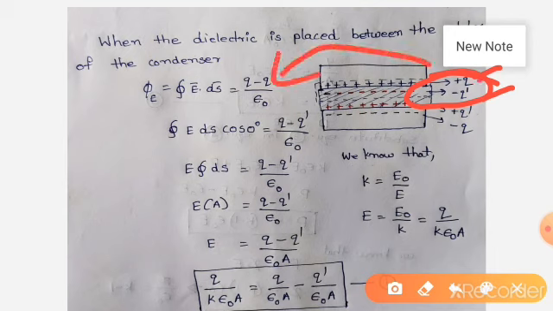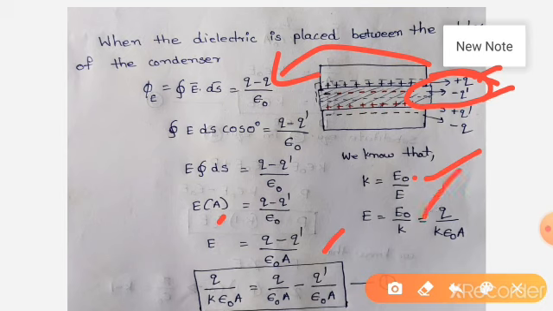So integral dS becomes A. This is the area of the plates. From that, E is equal to Q minus Q prime by epsilon naught A. So we already know that K is equal to E naught by E. Dielectric constant K is equal to E naught by E. So E is equal to E naught by K.